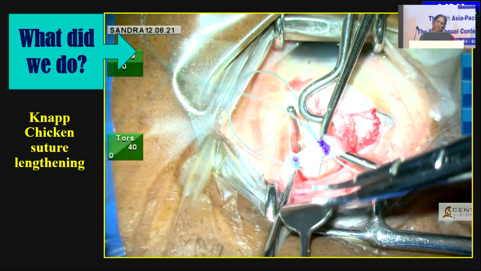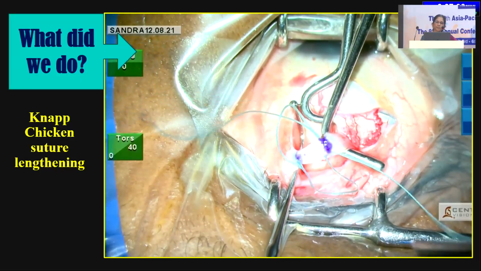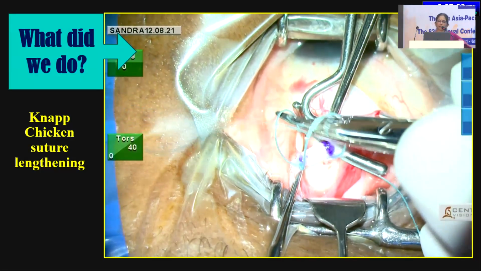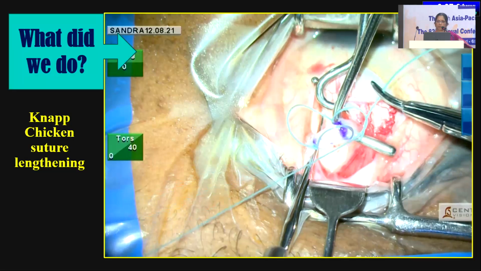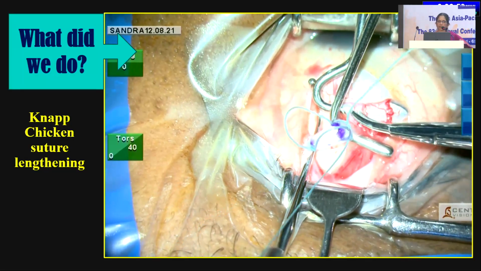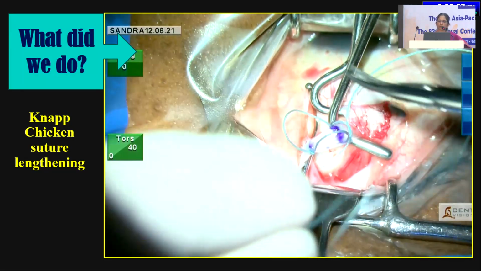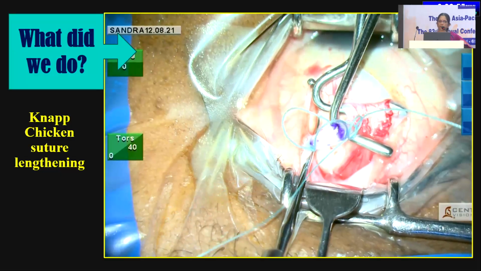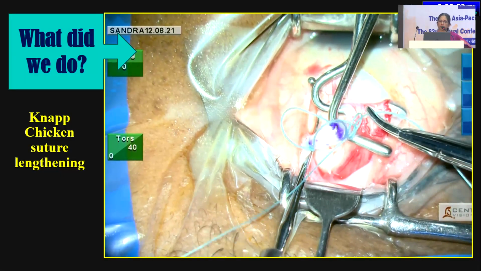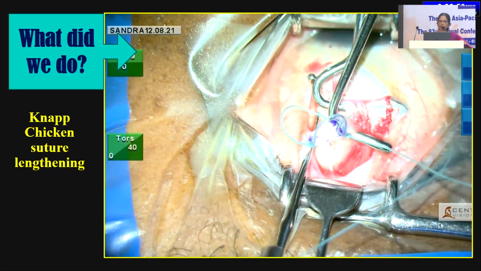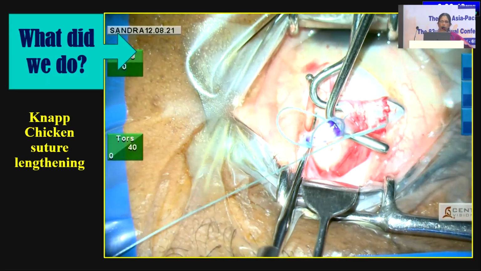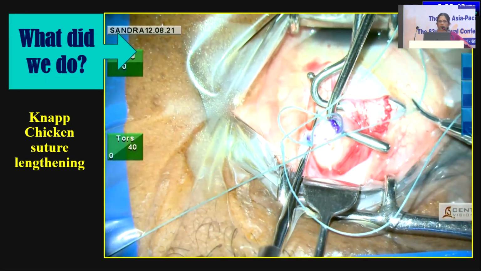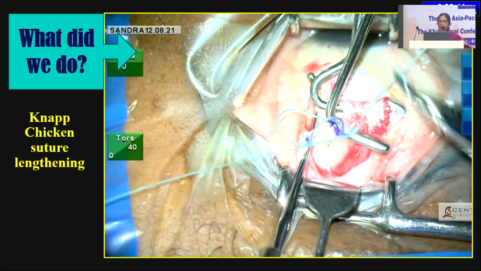The main thing when you are doing this is that you can get entangled. This has happened to me in the initial stages. For better visualization, use the Desmarres retractor and ask your assistant to hold it. As you can see here, it is beautifully done. Then you just have to cut the muscle in between and the procedure is over. So this is the simple suture lengthening procedure.